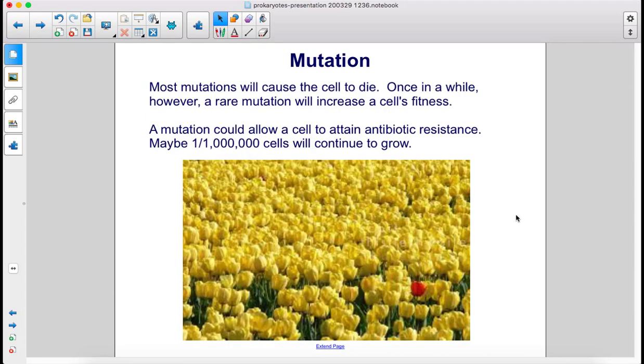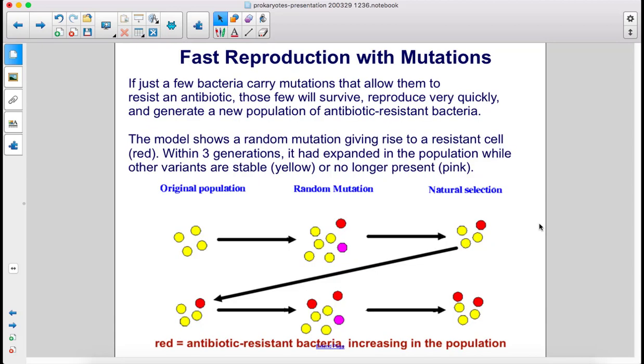Most mutations will cause the cell to die. Once in a while, however, a rare mutation will increase a cell's fitness. A mutation could allow a cell to attain antibiotic resistance. Maybe 1 in 1 million cells will continue to grow. If just a few bacteria carry mutations that allow them to resist an antibiotic, those few will survive, reproduce very quickly, and generate a new population of antibiotic-resistant bacteria.